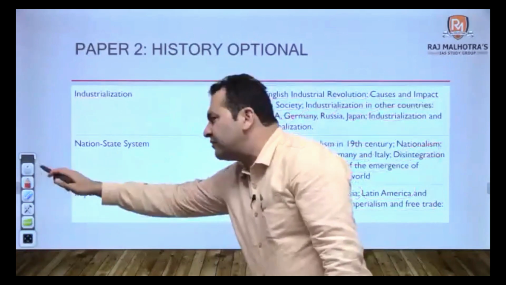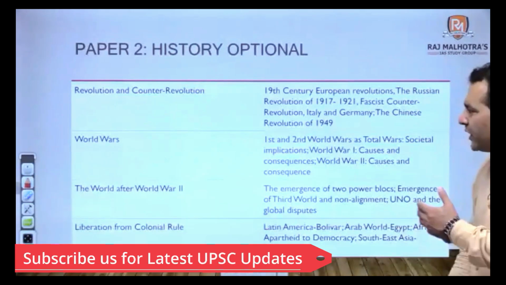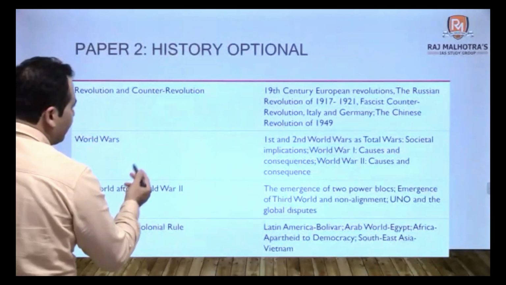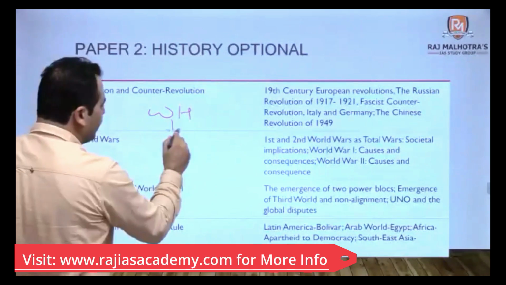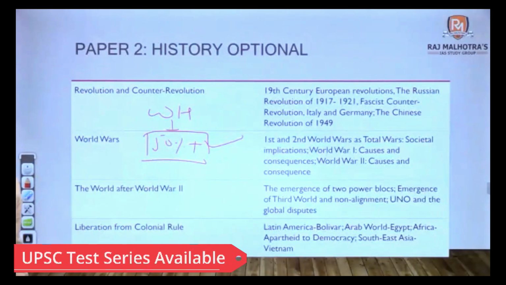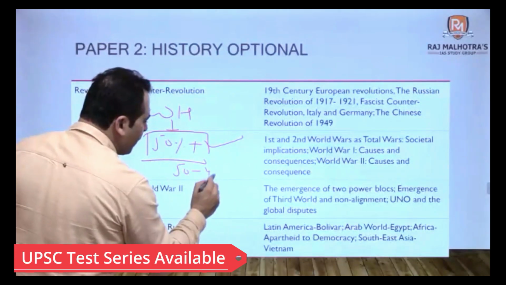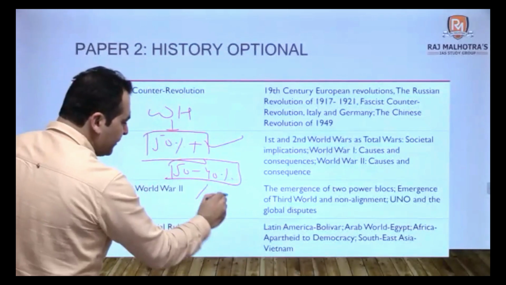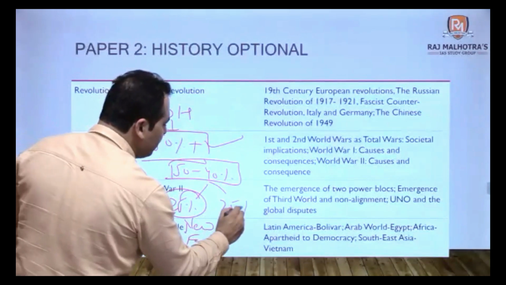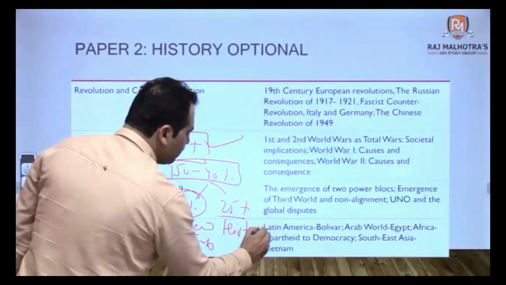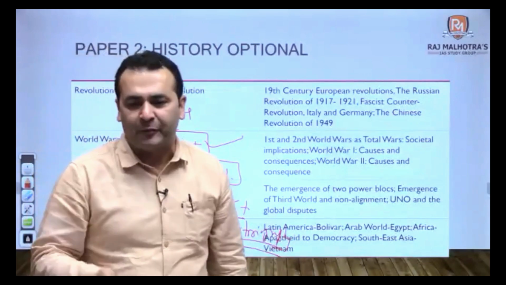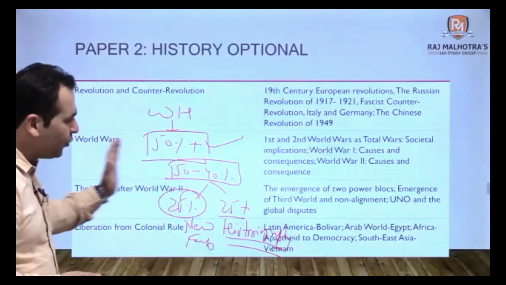So you keep looking at the syllabus and ask yourself what is there that I have not covered in my GS. So as I said, when we take history as an optional subject, if I talk about world history, 50% plus of the syllabus I have already covered. Almost 60% I have already covered in my GS. Now another 40% that I have to add. It is like 25% are new facts, and 25% is more of historiography. It's not about the new facts, it's about the writers, their names, their schools, their interpretations, right? So this is how you have to understand.